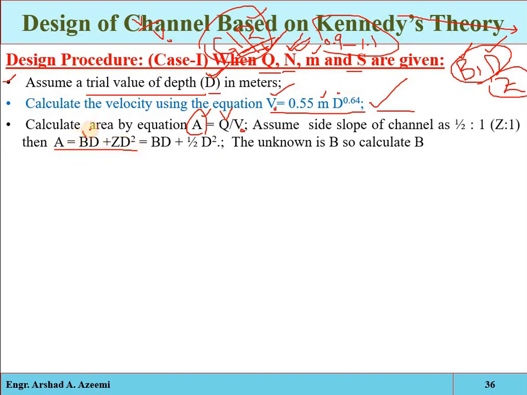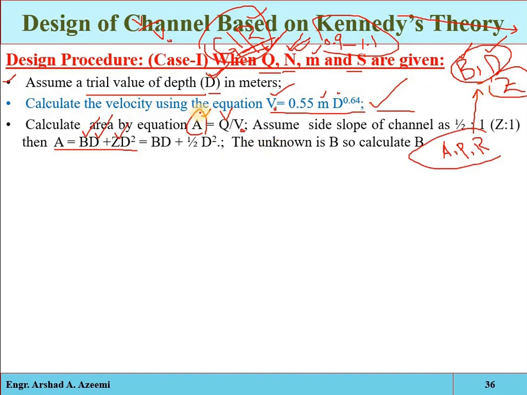Now see, we know that the cross sectional area is equal to BD plus ZD square. Area is a function of bed width, bed depth, and side slope. Remember, in this lecture we are only using the trapezoidal formulas for the area, the wetted parameter, and the hydraulic mean depth. You can use the formulas of other sections like circular or rectangular or triangular. But remember again that the cross section area, the wetted parameter, and the hydraulic mean depth are all functions of bottom width, depth of water, and side slope. Clear?